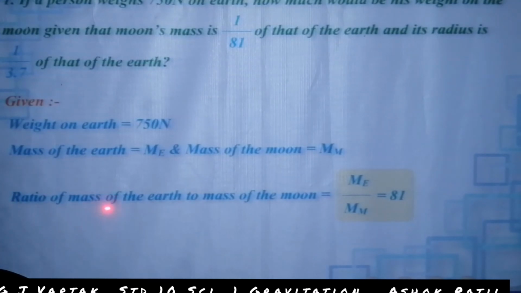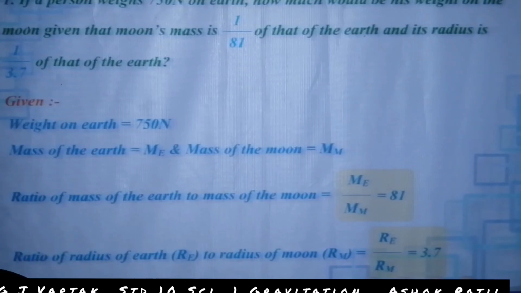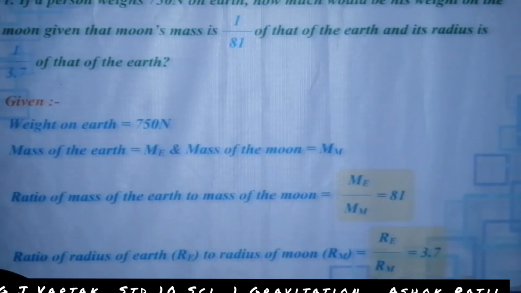Ratio of the mass of the earth to the mass of the moon, me upon mm, is equal to 81. The 81 is the mass of the earth and 1 is the mass of the moon. That's why me is the numerator, so it is 81 upon 1. Because 1 is not written below a number, here is 81 only.